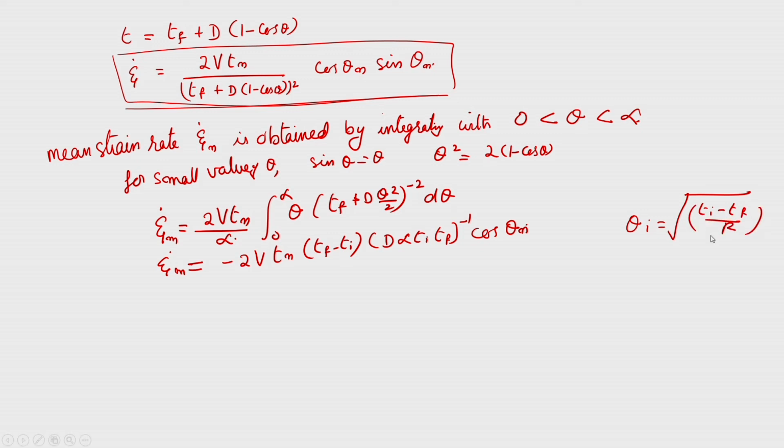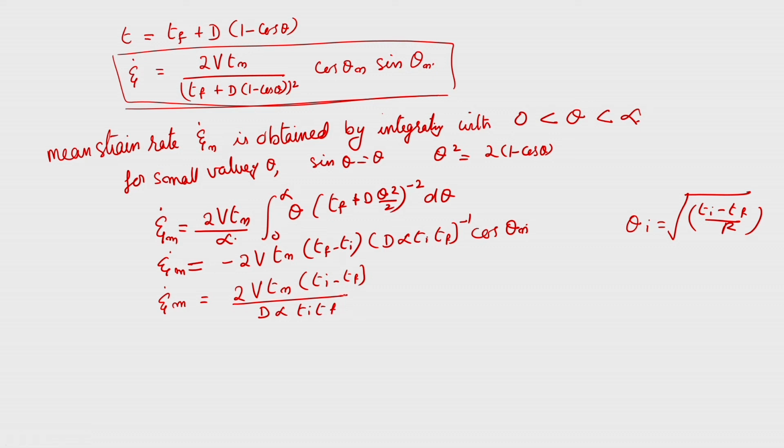Substituting that, we can get this equation epsilon dot m is equal to 2 V T n into T i minus T f, because this minus sign will go, by d alpha T i T f.